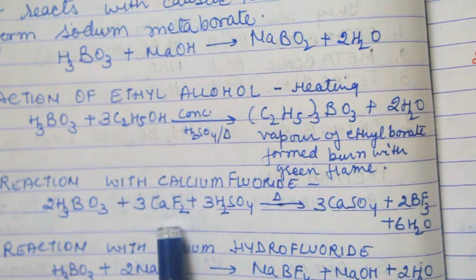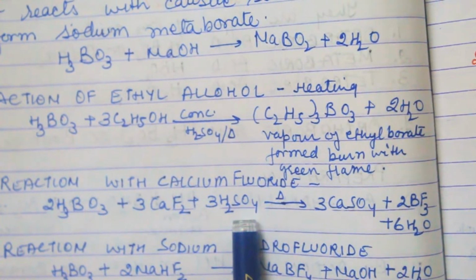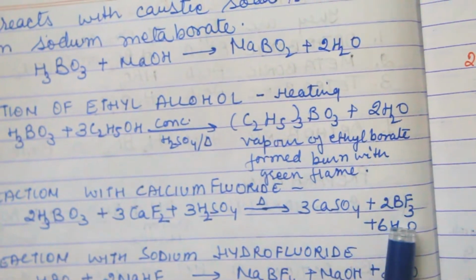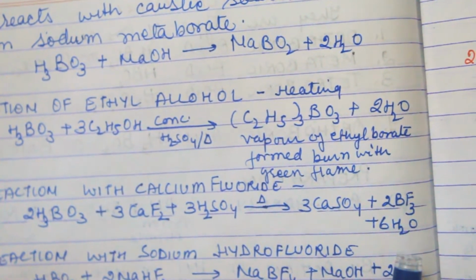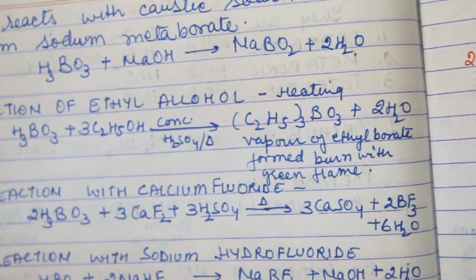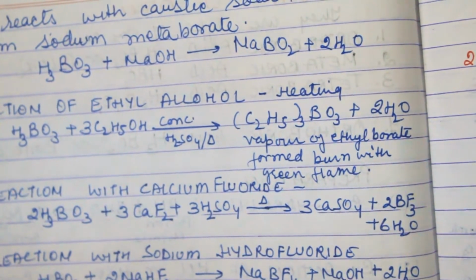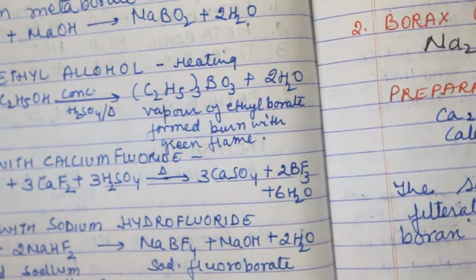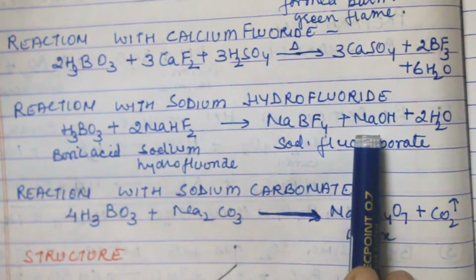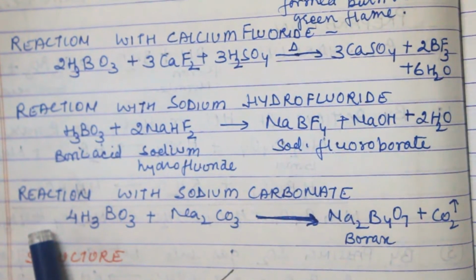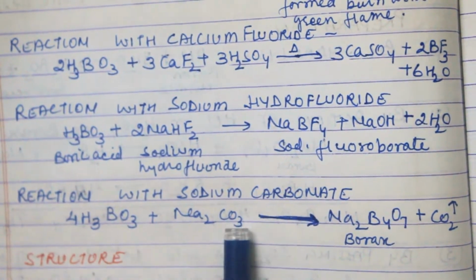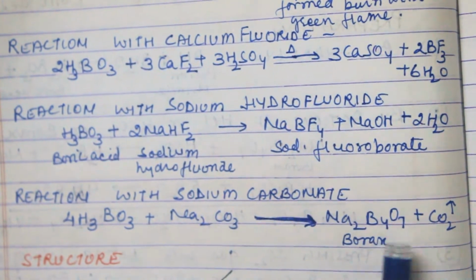When boric acid reacts with calcium fluoride and H2SO4, it forms calcium sulfate and boron trifluoride with water. When boric acid reacts with sodium hydrofluoride, it forms sodium fluoroborate with NaOH and water. When it reacts with sodium carbonate, it forms borax and CO2.